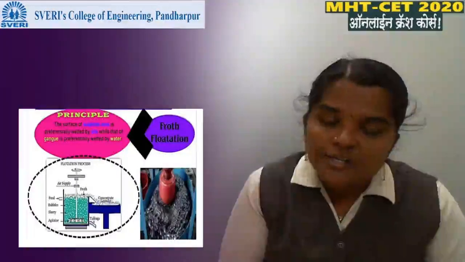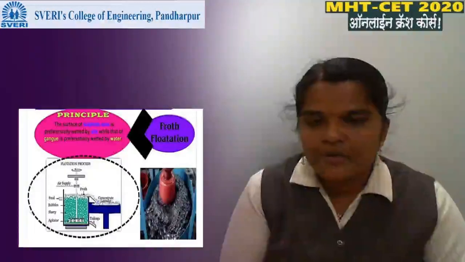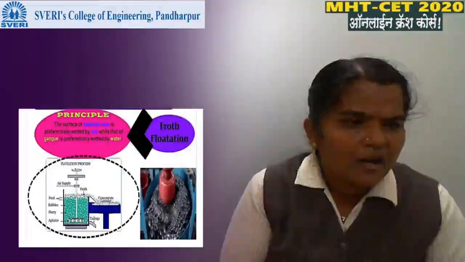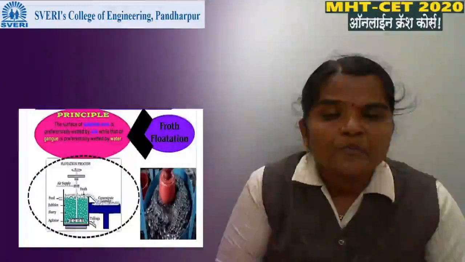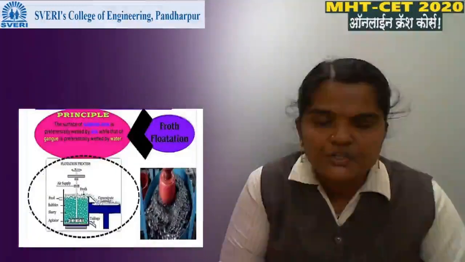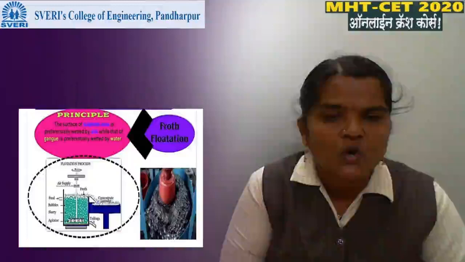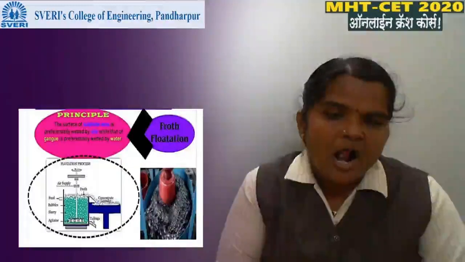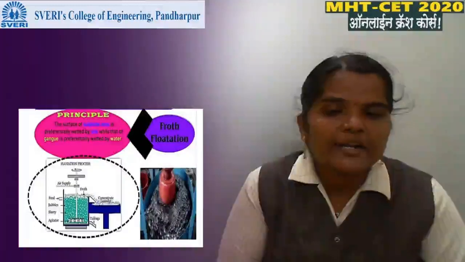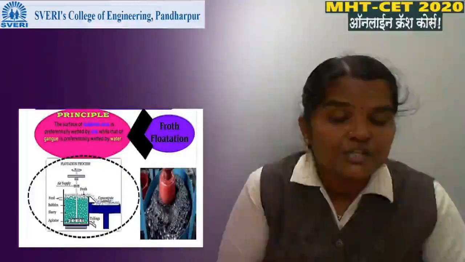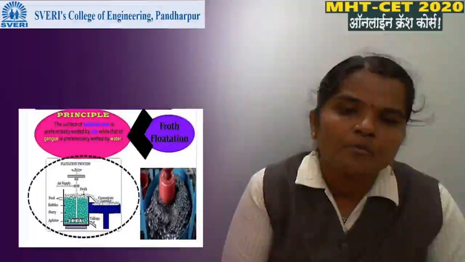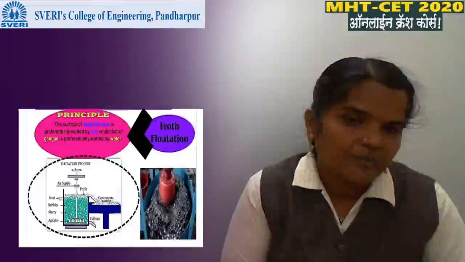Consider this method is used for sulfide ore. Sulfide ore gets wetted by the oil and becomes low in weight and floats on the surface of water, and the gangue particles wetted by the water become heavier and settle at the bottom of the tank.